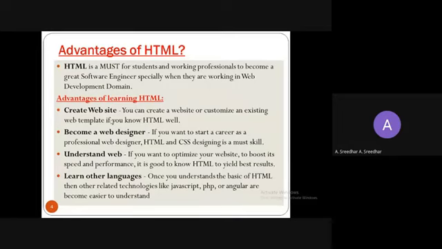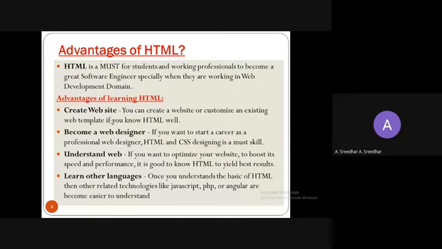If you want to optimize your website or boost its speed and performance, we need to know HTML to get the best result on the particular web and learn other languages. Once you understand basic HTML, then related technologies like JavaScript, PHP, Angular, and React.js are other programming languages which work along with HTML.